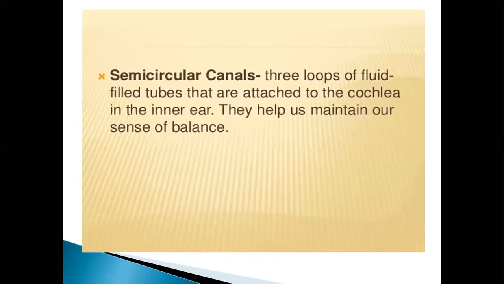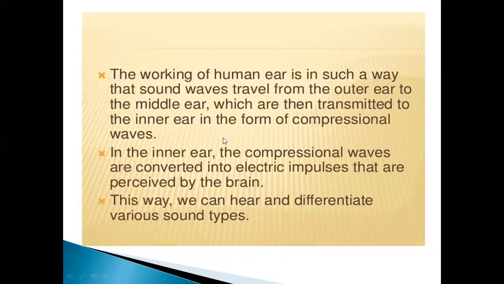Hence, you have seen the 3 loops of fluid-filled tubes that are attached to the cochlea in the inner ear. They help us maintain our sense of balance. Did you ever notice that sometimes your ear is unable to differentiate any kind of sound? What happens at that time? Your body balance becomes unstable. So to stabilize your body balance, semicircular canals are responsible, right?